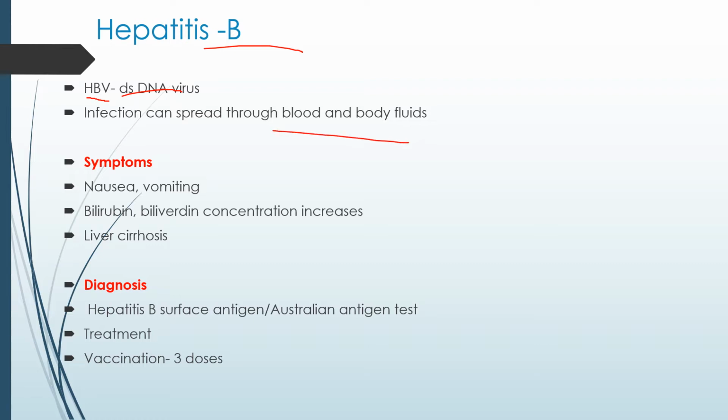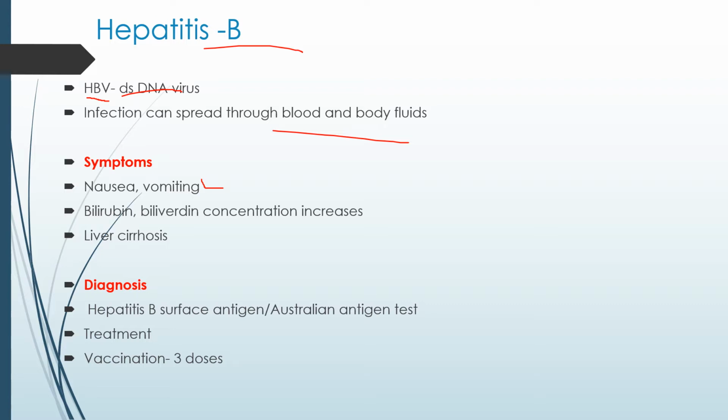The symptoms here are nausea and a vomiting sensation, and the biliverdin concentration increases. Hepatitis means the liver is affected.